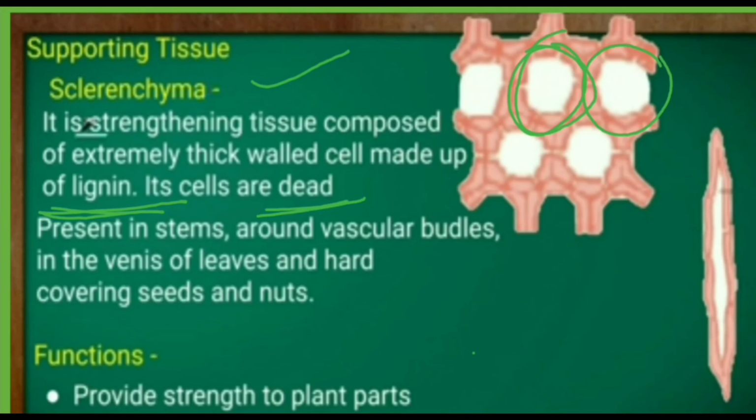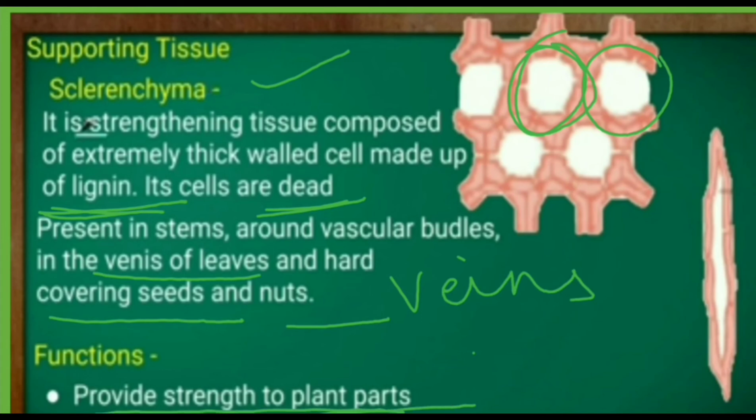You might have observed that the outside covering of a coconut is made up of sclerenchyma cells. They are present in the hard covering of seeds, nuts or veins of the leaves. Their main function is to provide strength to the plants.